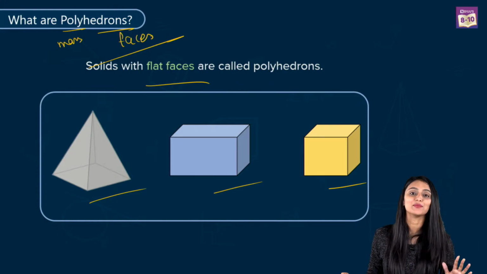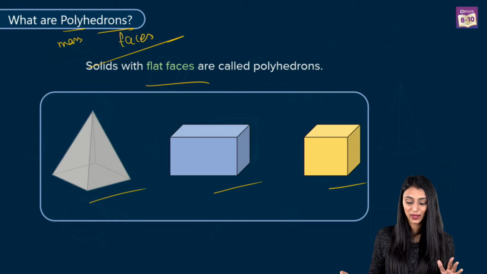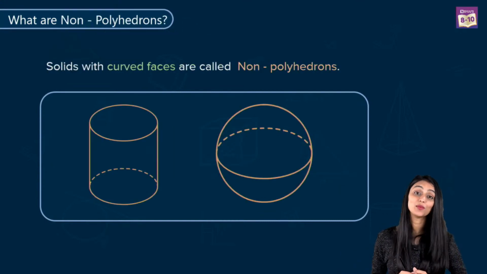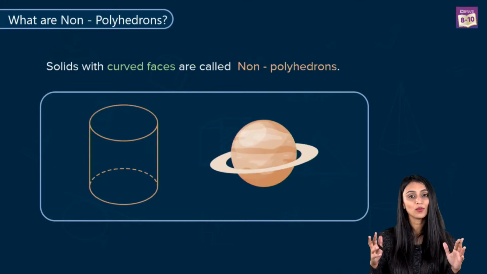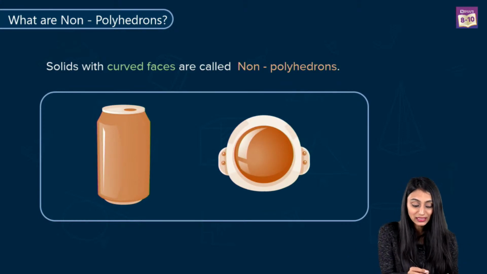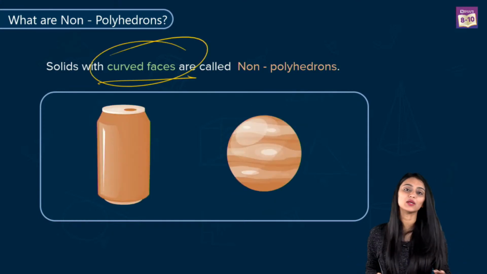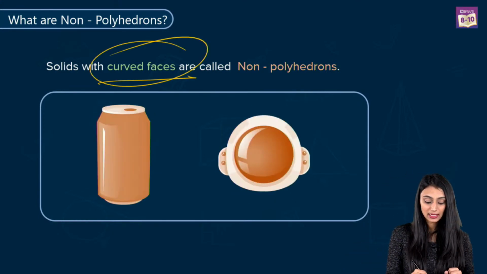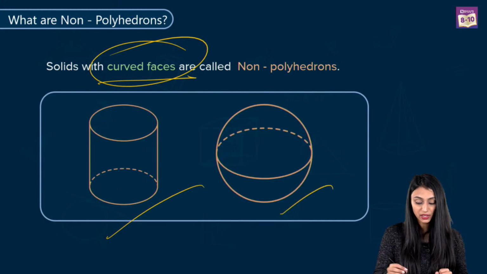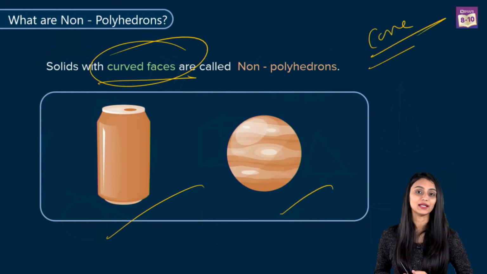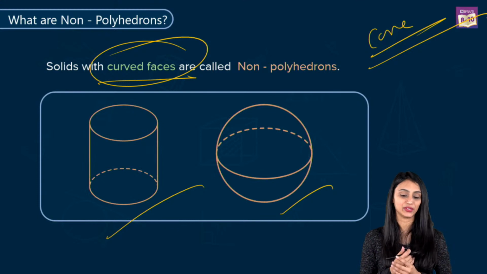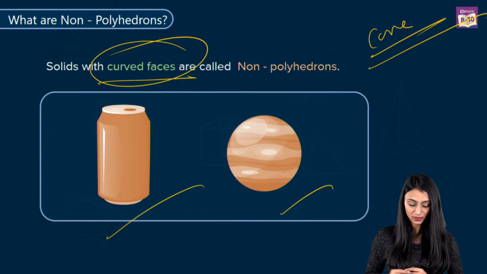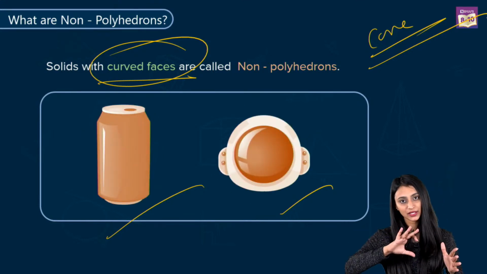So these are the three examples of polyhedrons, right? Now we will talk about non-polyhedrons. Basically, non-polyhedrons are solids with curved faces. This is the main keyword over here. They will have curved faces, like a cylinder, a sphere, or a cone. They are called non-polyhedrons, right? So this was about polyhedrons.